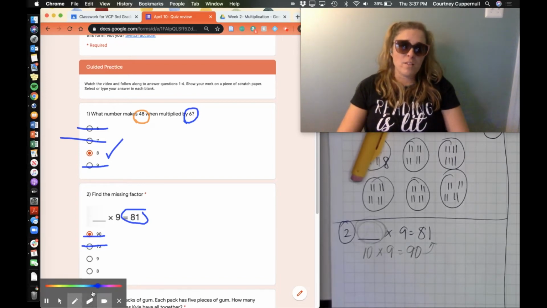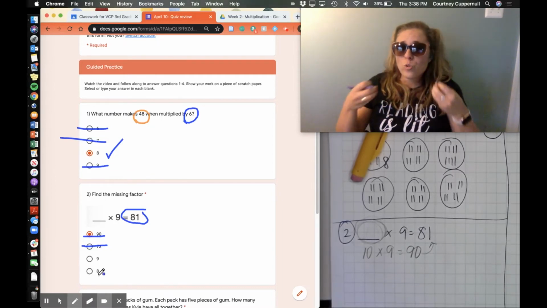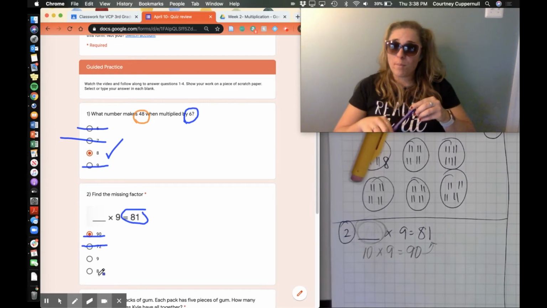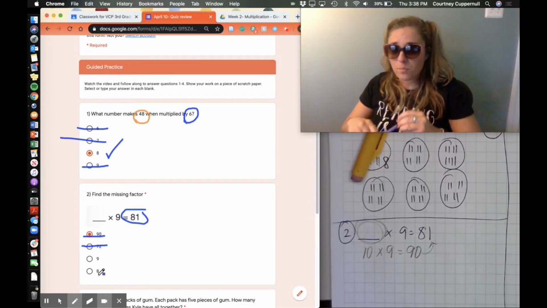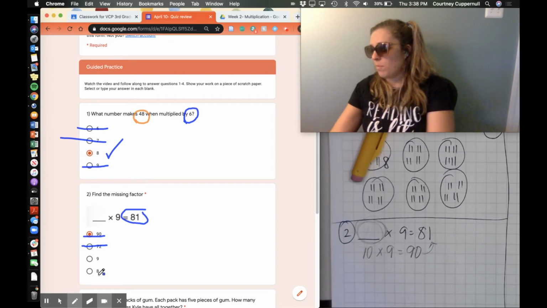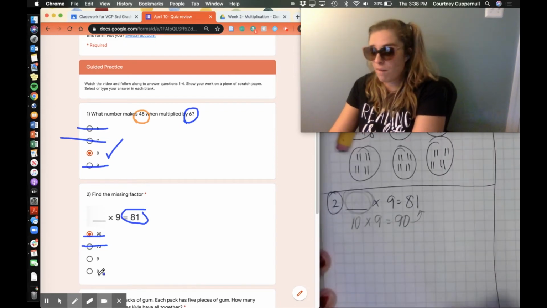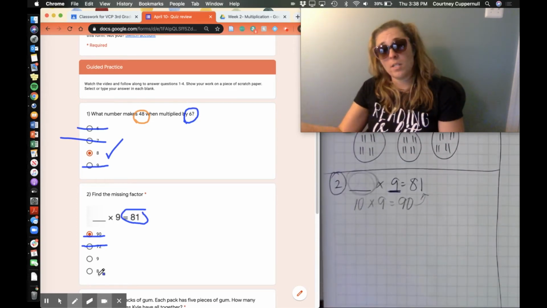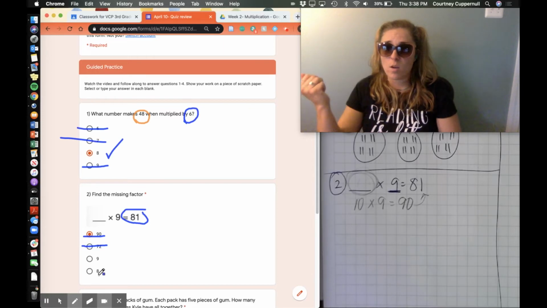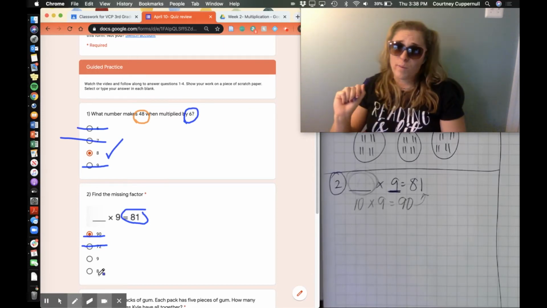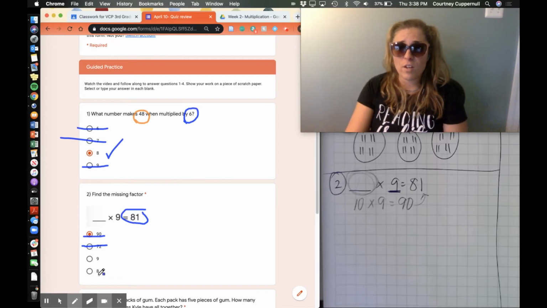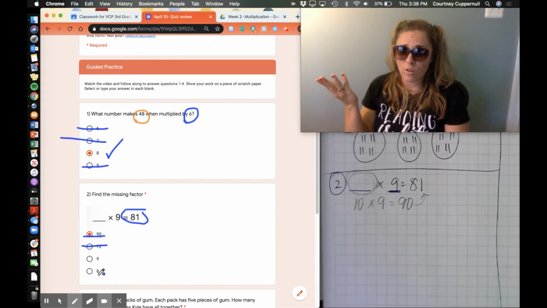Now I'm looking at my last two answer choices, 9 and 8. Both of those are around 10, which means they're probably more reasonable, so I'm going to give those a try. The way I'm going to solve this problem is I know I can always skip count by whatever factor I do know, in this case 9, to get to 81. So I'm going to skip count by 9 until I get to 81. I'm going to use my finger rolling song, since I love the skip counting song for 9s. If you're a Maryville scholar, you're like, Miss Cupp, what is the finger rolling thing you speak of?